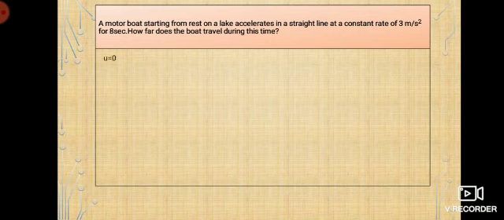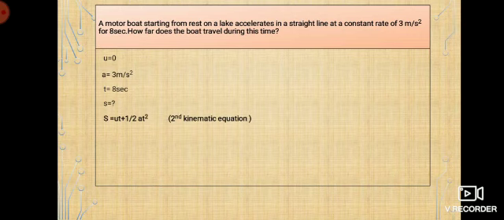So what are the things that are given? U, because it says it is starting from rest. So U is 0. Then you have A, which is the acceleration, 3 meter per second square. Time, it is for 8 seconds, right? So now I need to find out S. So what I will do is, because S will be there in my second equation of motion. I know I have U, I have A, I have T.